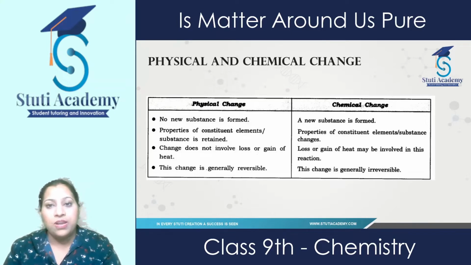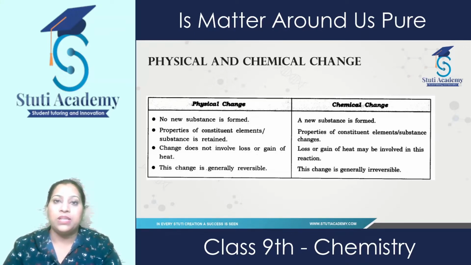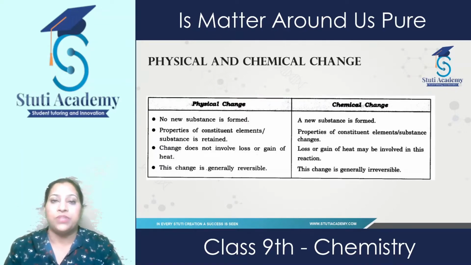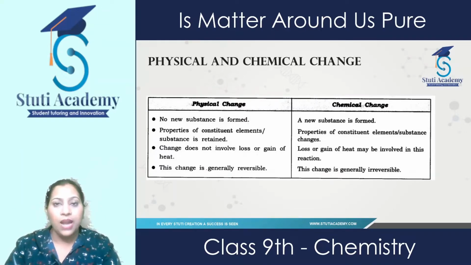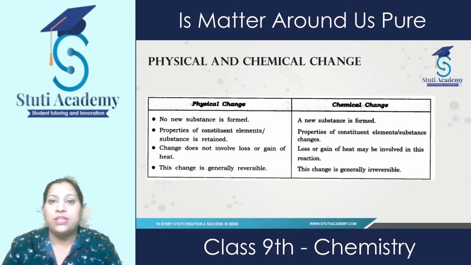But if we are talking about a chemical change, for example, if iron gets rusted due to the presence of oxygen and water, iron oxide is formed, which is entirely a new substance. And the properties of iron oxide are entirely different from those of iron and oxygen. In physical changes, the properties of the substances remain retained.